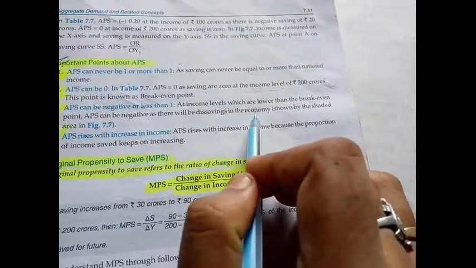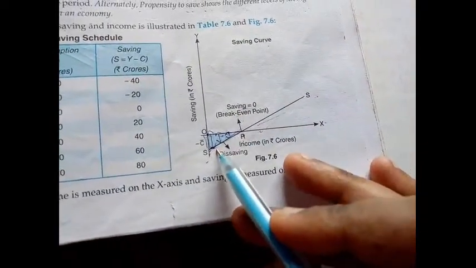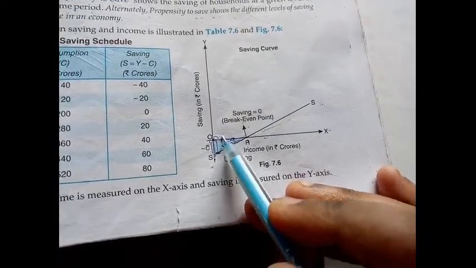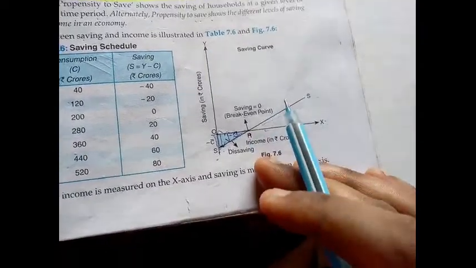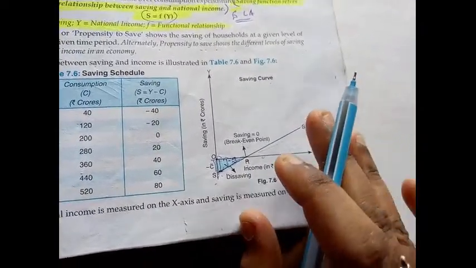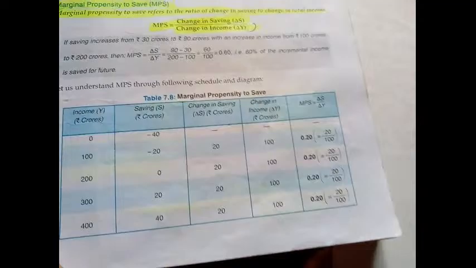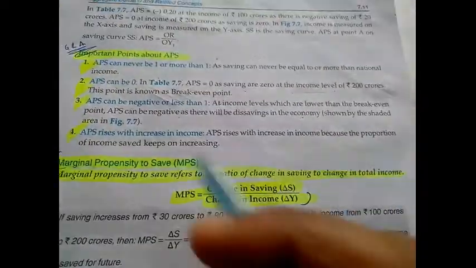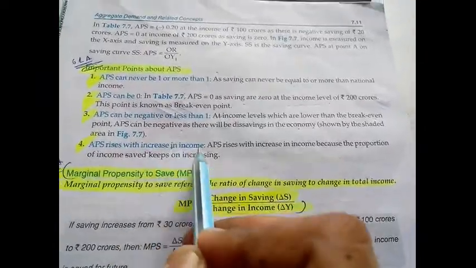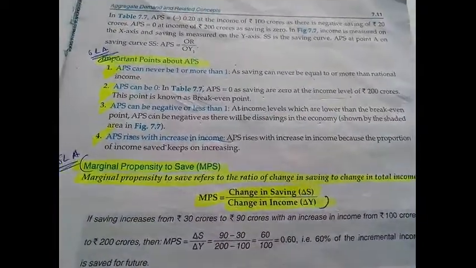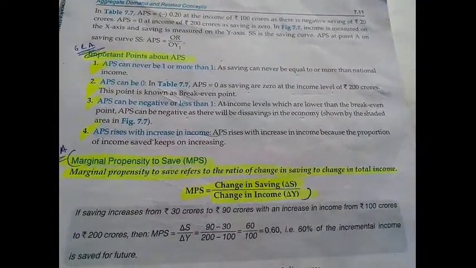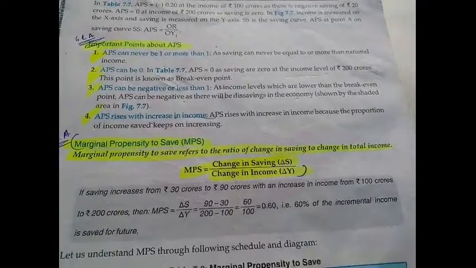the economy. See, before this break-even point, students, income is negative, no? It is lying in the negative axis. So APS can be equal to 0. Now the last point is APS rises with increase in income. There is a direct relationship between saving and income. As income rises, saving also rises.